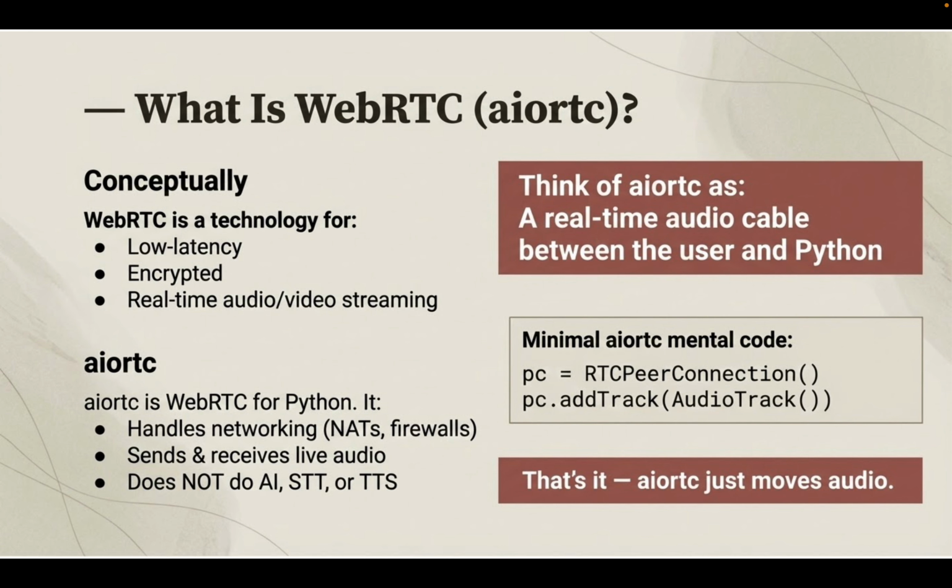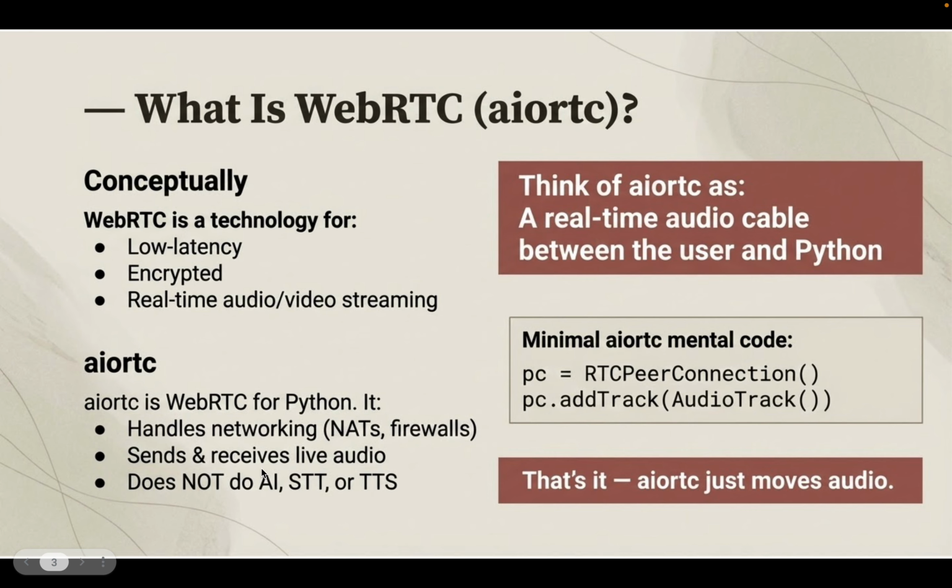WebRTC is a technology for real-time media, not AI. WebRTC and AI are two different things. It handles a lot of things like NAT traversal, encryption, and live audio streams. aiortc is a WebRTC library for Python, and it handles all the networking, NAT traversal, firewalls, and everything.